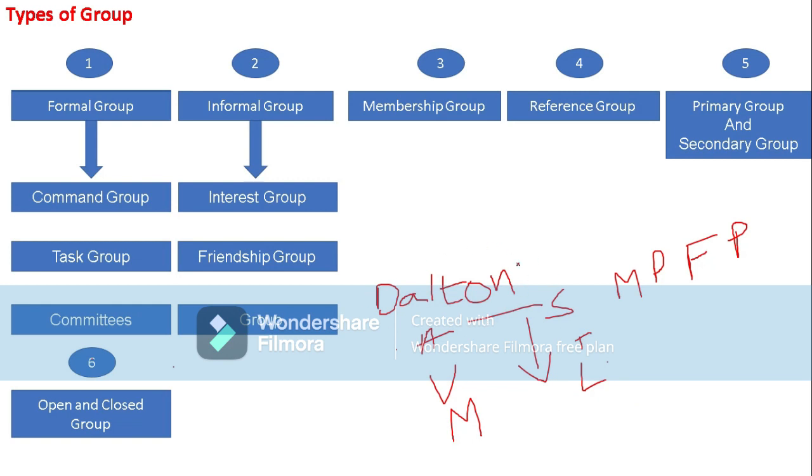So according to Dalton, informal groups are of three types: horizontal, vertical, and mixed. Under horizontal we see people of the same level, for example all the departmental managers of marketing, production, finance, and personnel, all at the same job description and job code. That is the horizontal. Vertical means from the same department but different levels. Coming to mixed, different levels and different departments all form a group.